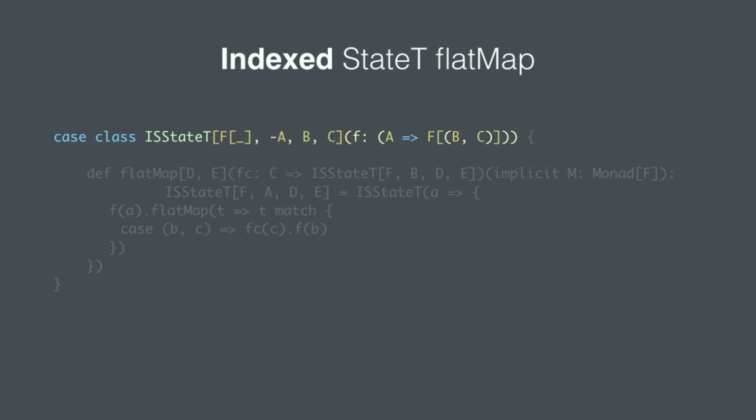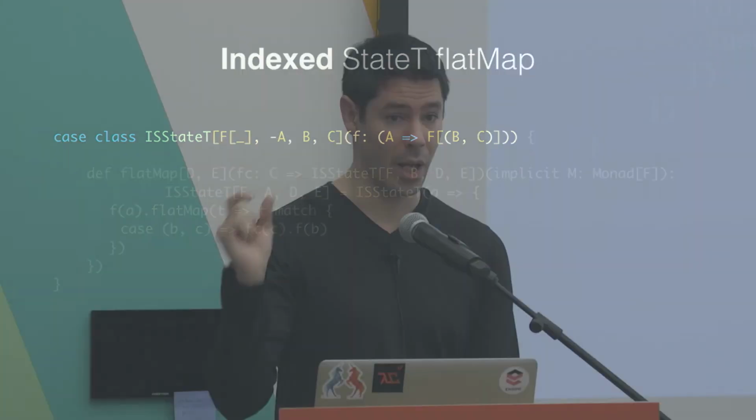We've got, again, a computation that takes an initial state and returns a context around a tuple. The difference is there's two types here. There's an A and a B. So that's the starting type and the ending type of the state, in addition to the computation. That's the magic. That's all the index state is.